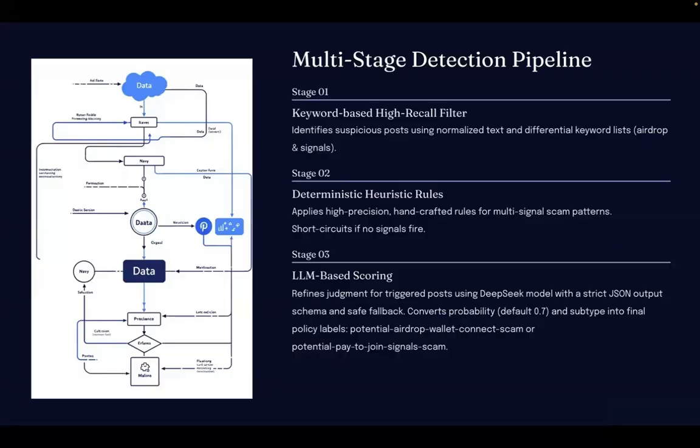Stage 3, LLM-based scoring. For posts that trigger earlier stages, we send them to the DeepSeek v3.1 model, which outputs a probability that the post belongs to one of our two financial scam categories. We apply a threshold of 0.7. Any post exceeding that probability is converted into a final policy label. Together, these stages give us a pipeline that is fast, selective, and conservative, catching likely scams while avoiding unnecessary labeling.